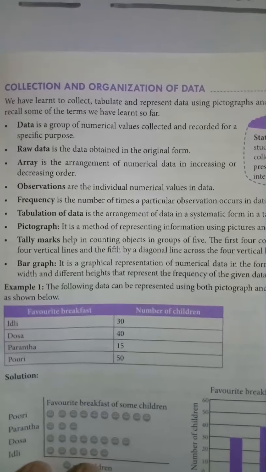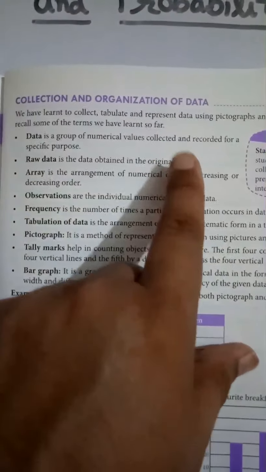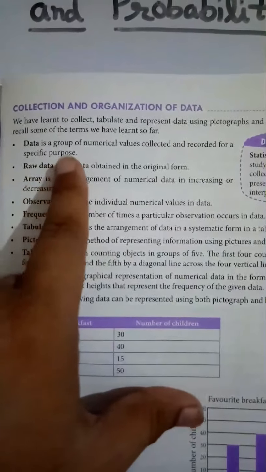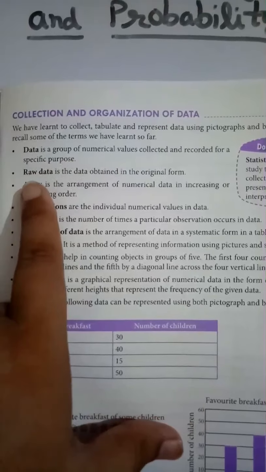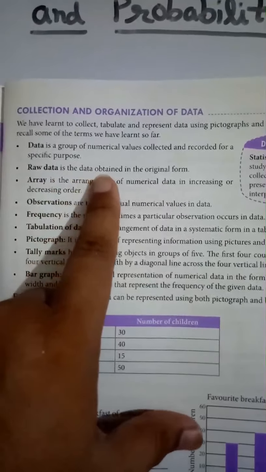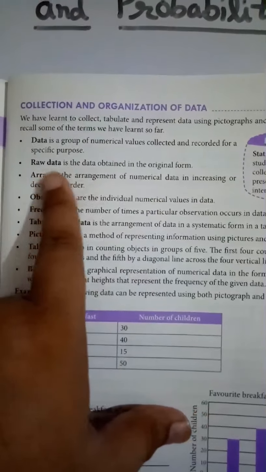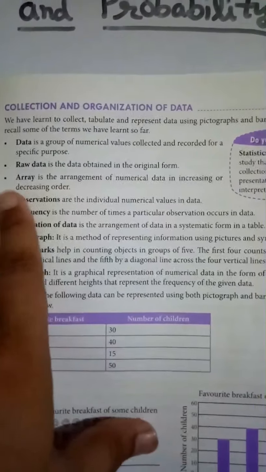Second, raw data. Raw data is the data obtained in the original form. This is called primary data also.